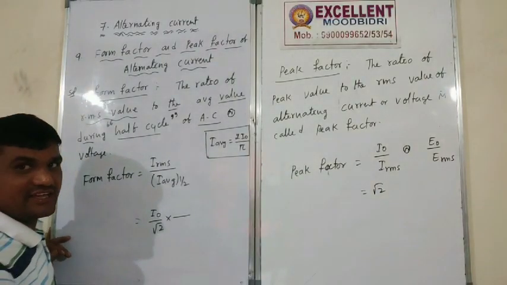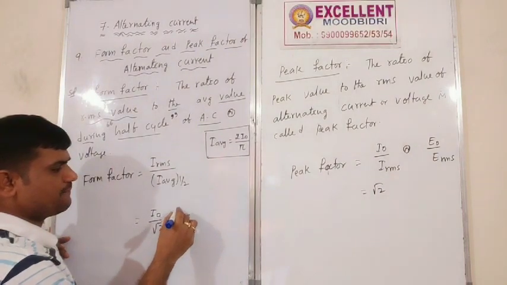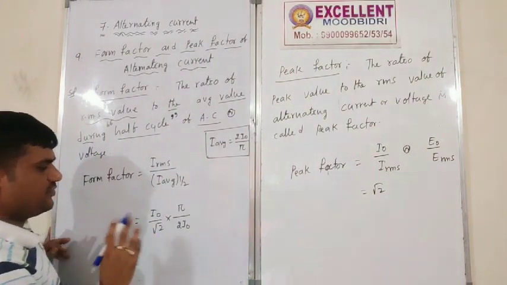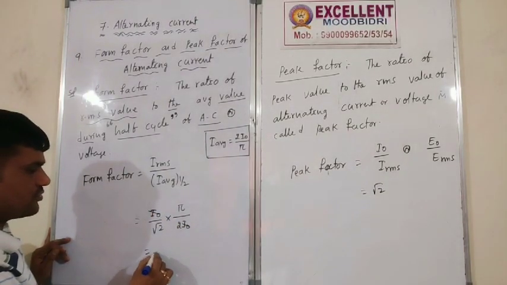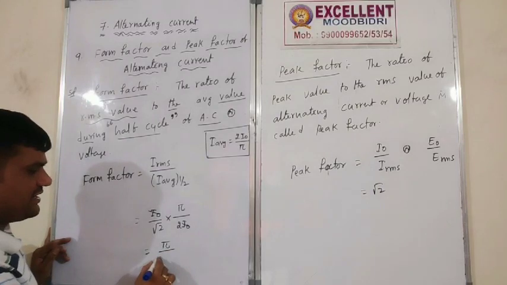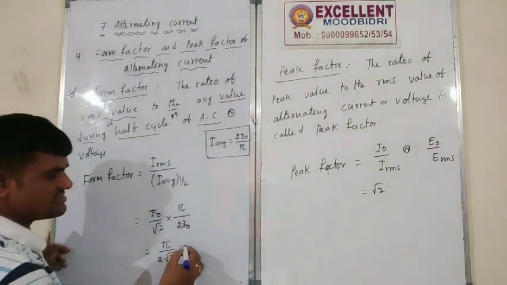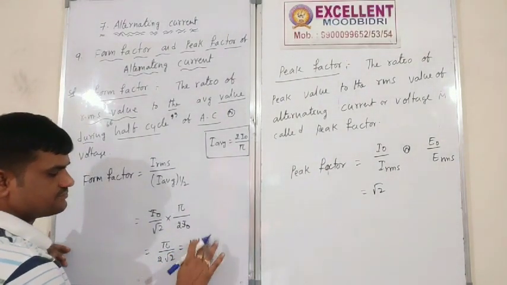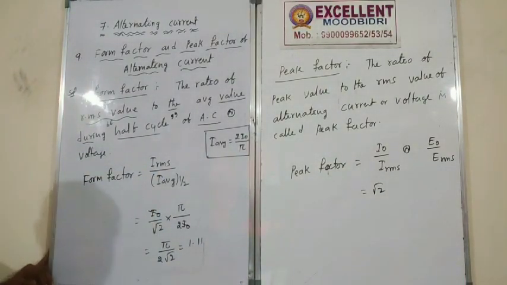That derivation I have given already. So I naught gets cancelled, and pi divided by 2 root 2 is the formula for form factor. If you do the calculation, you will get 1.11, no units.